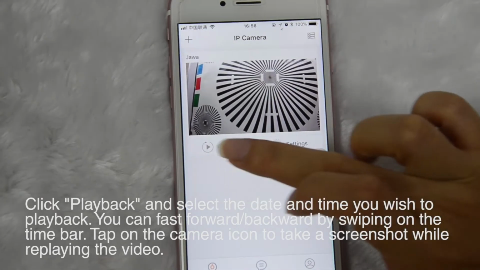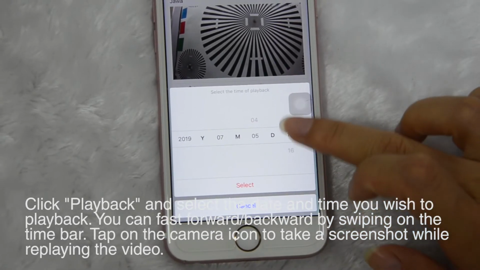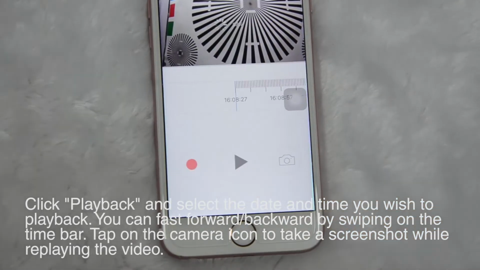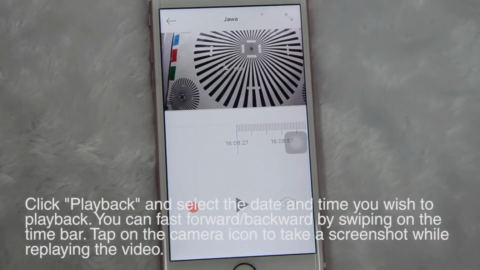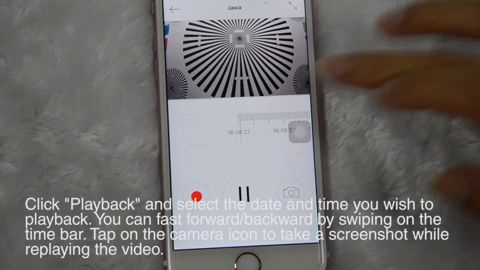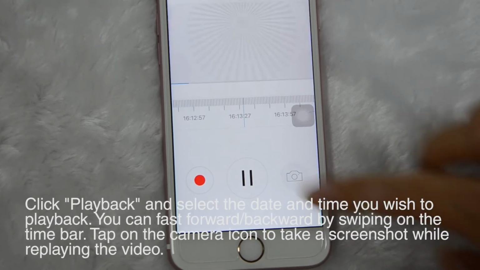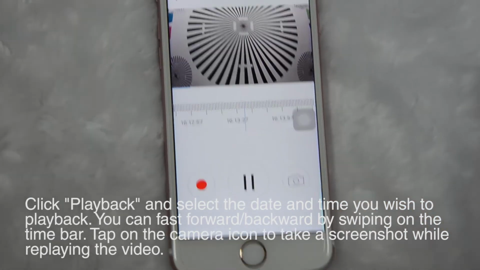Video playback. Click Playback and select the date and time you wish to play back. You can fast forward or backward by swiping on the time bar. Tap on the camera icon to take a screenshot while replaying the video.